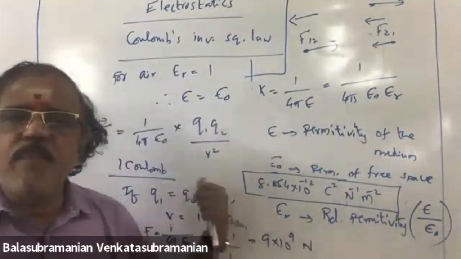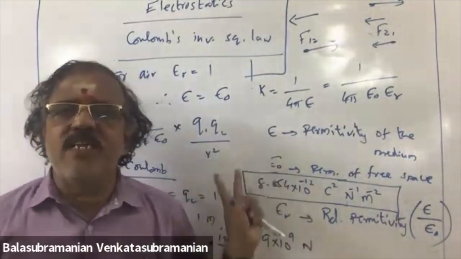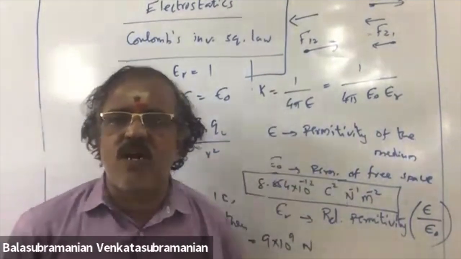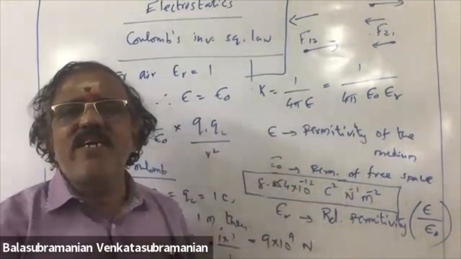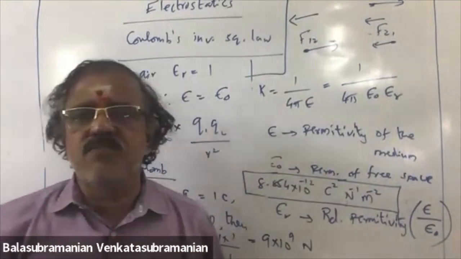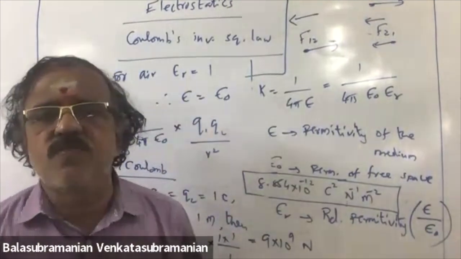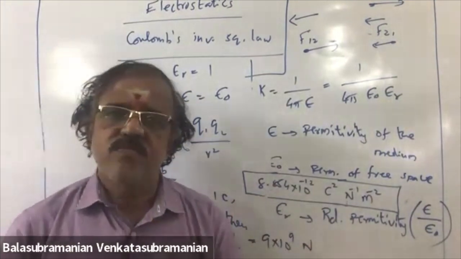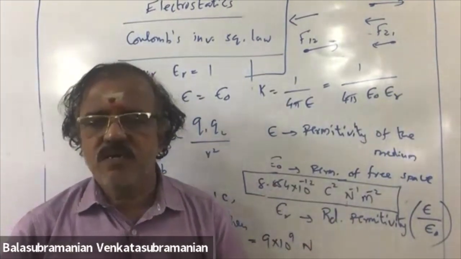Coulomb force depends on the medium. Air medium, it is epsilon naught. General medium means epsilon naught and epsilon r. But gravitational force is independent of the medium. So 3 major differences we have between Coulomb force and the gravitational force. Okay, fine.